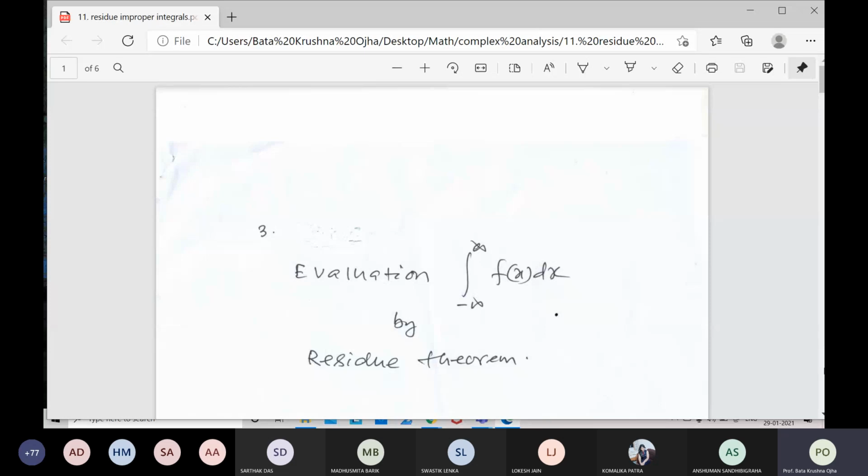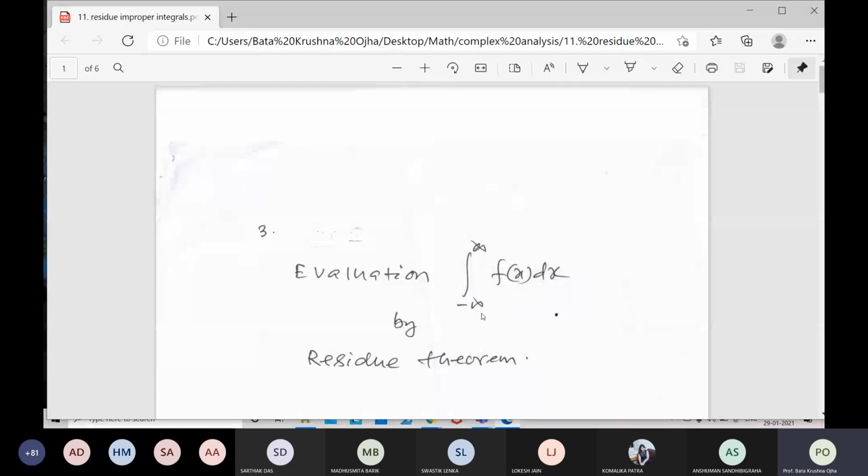What will we do? Convert that improper integral to the contour form. After converting the function of x to the function of z, you find the region or domain. Here x goes from minus infinity to plus infinity.